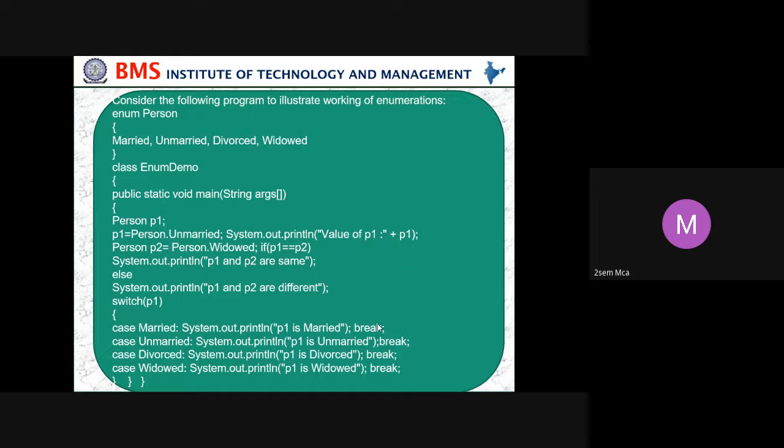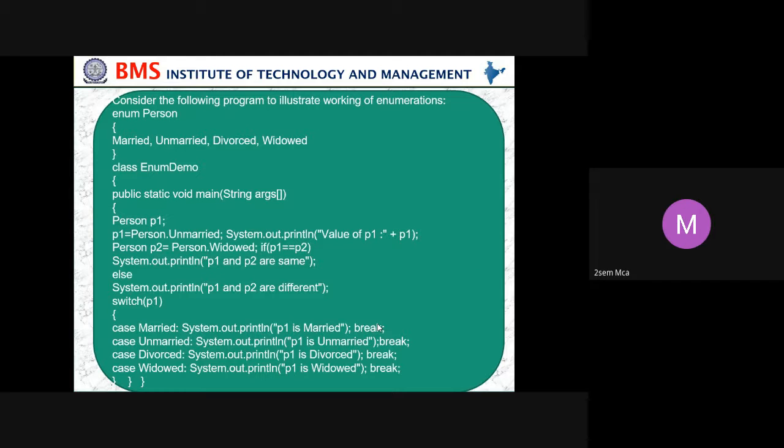Because it is not the same, it will print that P1 and P2 are different. And again, in the switch case, what we are doing is passing the enumerations in a case statement: married, unmarried, divorced, and widow. So if P1 is married... in this case, what is P1? P1 is unmarried, so it will go to unmarried and print unmarried for P1.